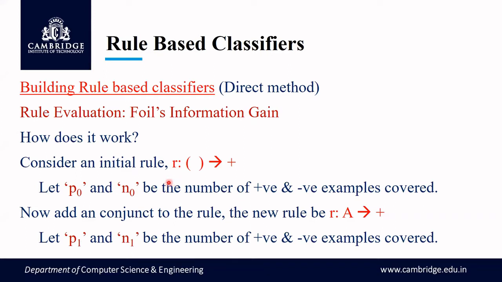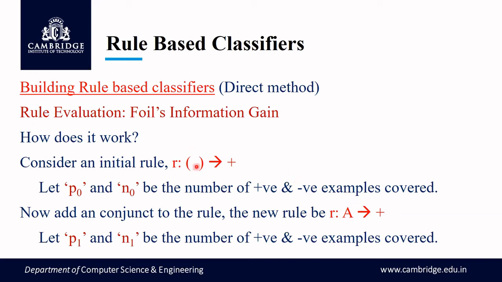Now what I do is, for this initial rule, I'll add one conjunct. Say after adding the conjunct, the rule becomes this. So this is the new rule for me. Based on this rule, I now calculate the number of positive and negative examples covered. That I am going to consider as P1 and N1. So hope you have understood what we are doing here. We have an initial rule. For that initial rule, we calculate P naught and N naught.